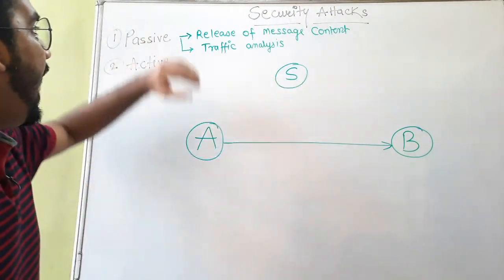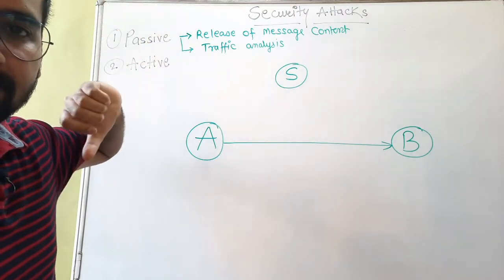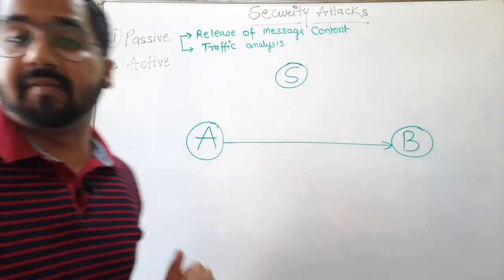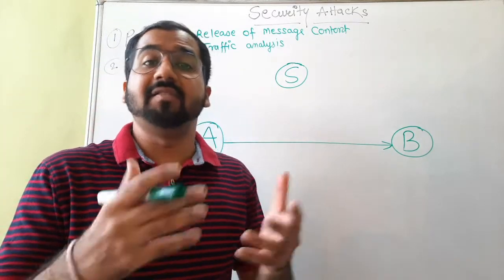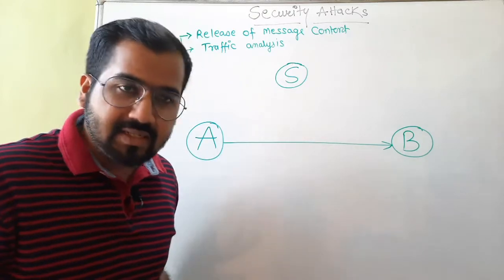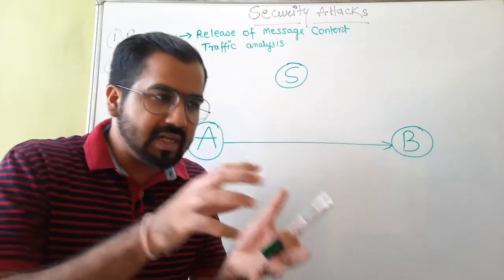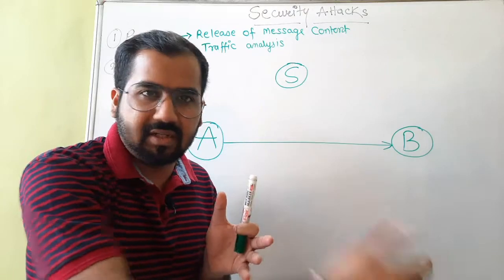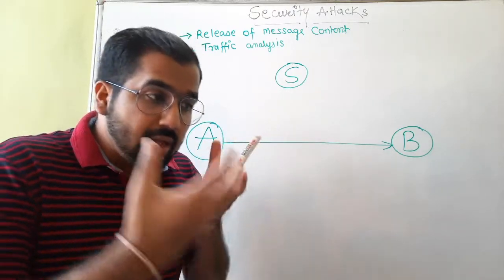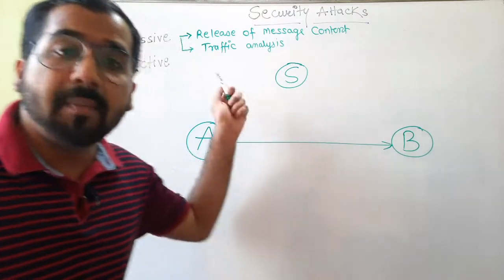So let's start and understand the two categories of security attacks. Let's start with understanding what passive attacks are. What is the nature of passive attacks? As the name suggests, the nature of the attack is passive. It means there is no modification in the data or messages that are being transmitted. There is no modification done. There is no alteration done. Just the confidentiality is lost in passive attacks.